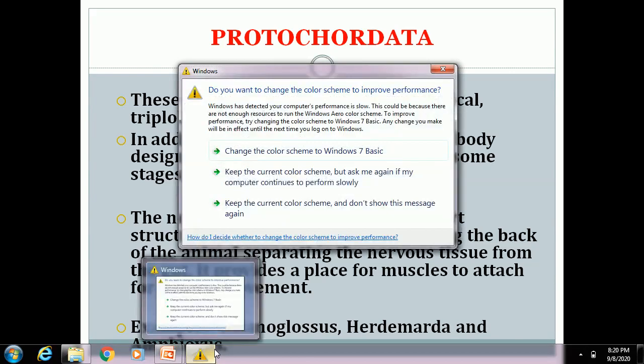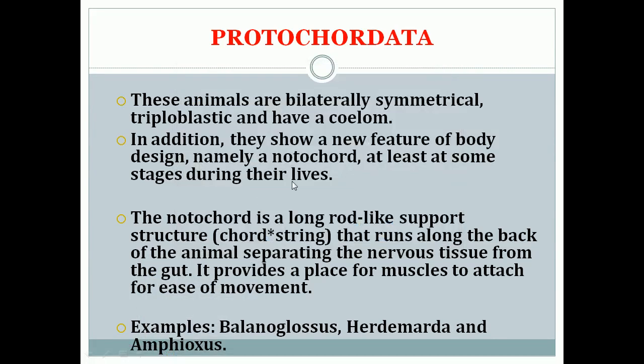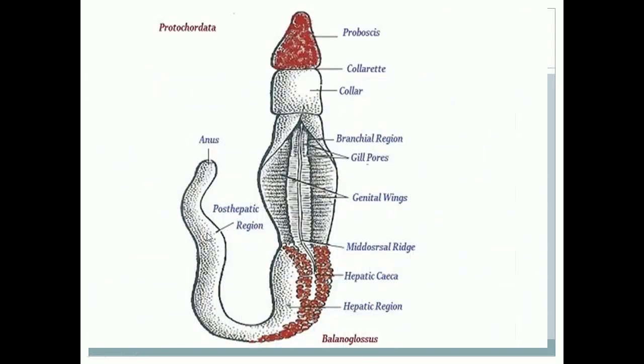The main feature of these organisms is their body design, that is, they have notochords. Notochord means a long rod-like support structure which separates the nervous tissue and gut region. It also provides a place for muscles to attach, which helps their movement. Here you can see the structure of Protochordata.